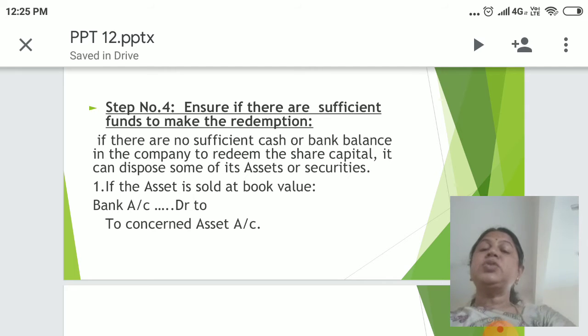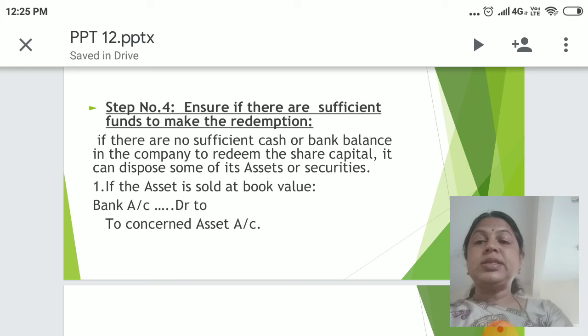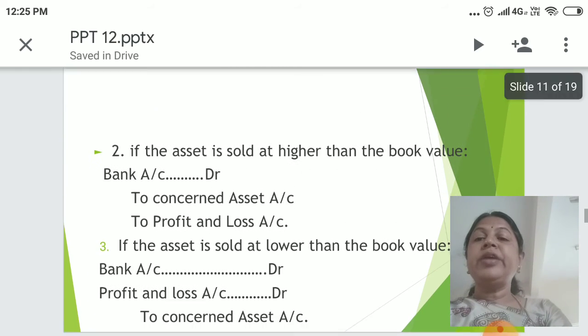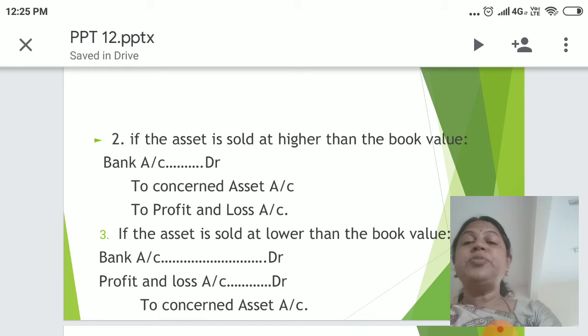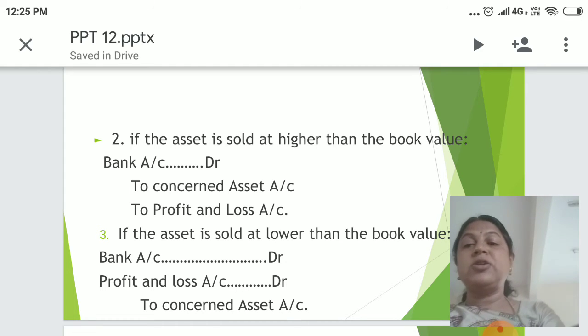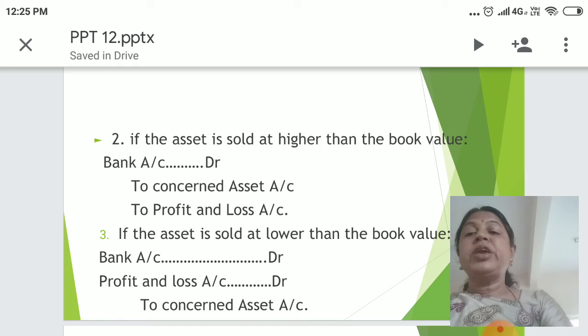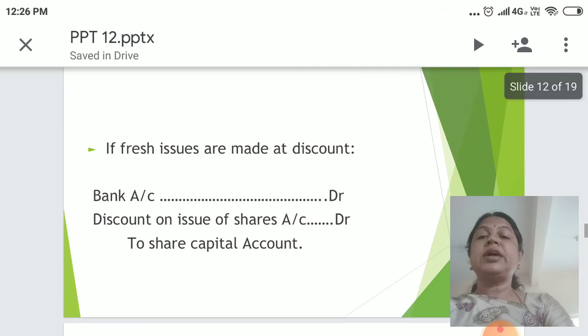If the asset is sold at book value, bank account debit to concerned asset account. If the asset is sold at higher than the book value, bank account debit to concerned asset account, to profit and loss account. If an asset is sold at more than the book value, the profit would be credited to profit and loss account. Number 3, if the asset is sold at lower than the book value, bank account debit, profit and loss account debit, to concerned asset account.